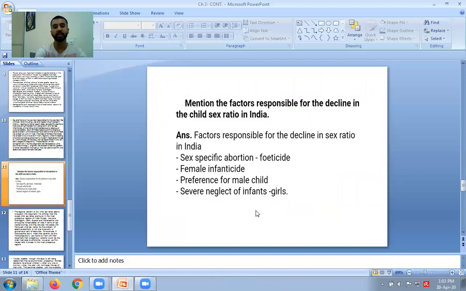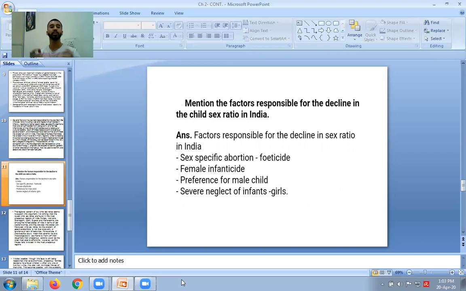Now what happens here, as I've already discussed, is that through ultrasound technology they identify the sex of the child and then they go for abortion. This is the one thing that happens. Second thing is that female infanticide also happens. People kill their girl babies before the age of 2, when they are between 0 to 2. This is also a factor that is responsible for the decline in child sex ratio in India. Third is the preference for male child.